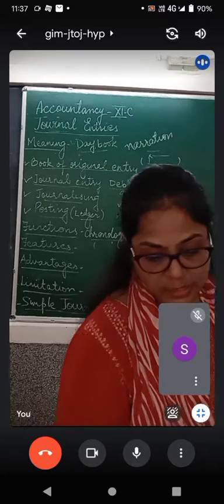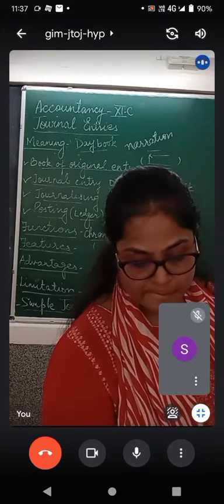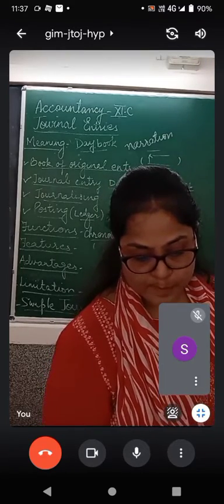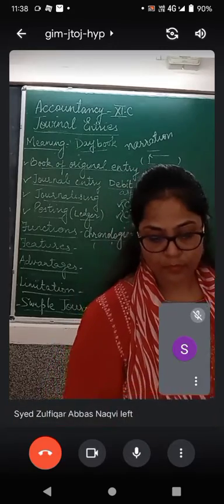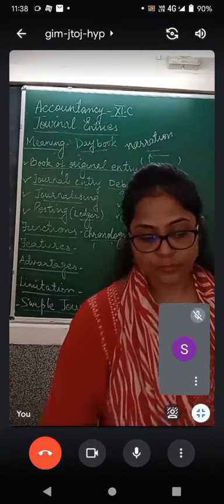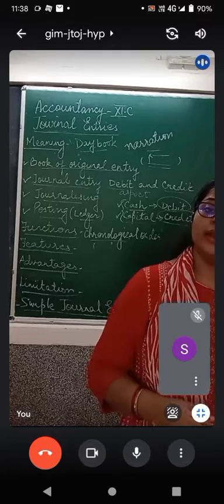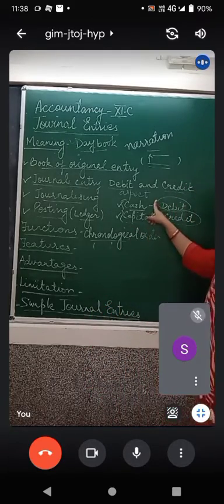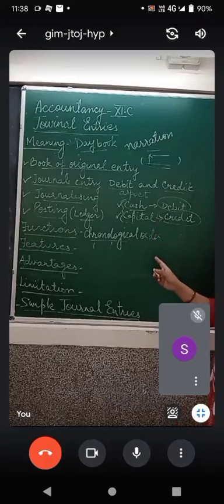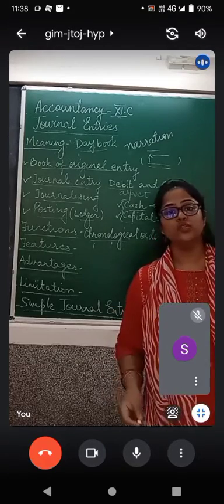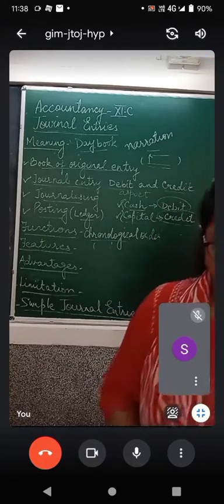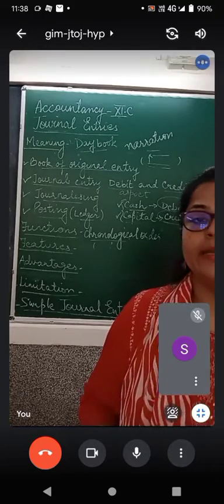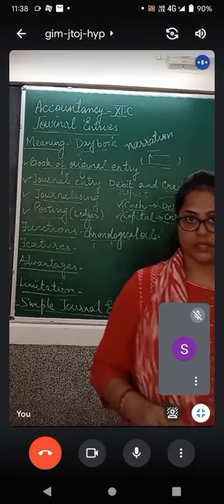Okay. The next point includes, you can say, a journal entry shows complete record of a transaction. Means it talks about the debit aspect also, and it talks about the credit aspect. It shows the complete detail of any transaction.